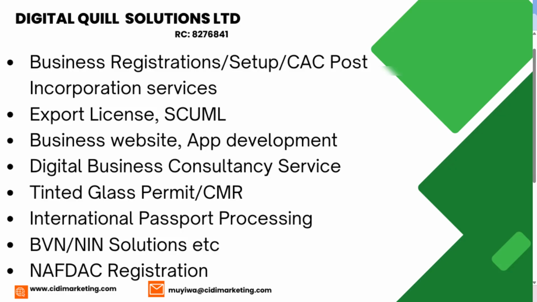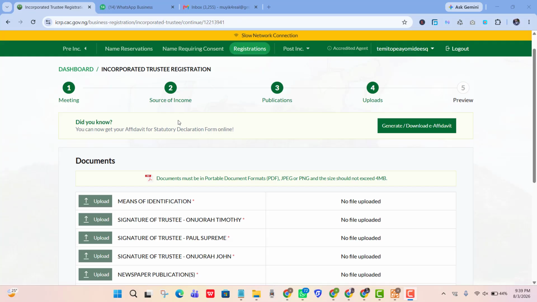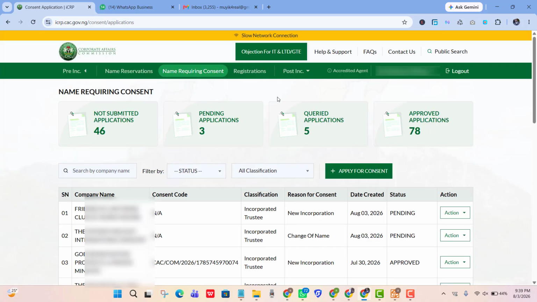Okay, so for this, it's simple. Of course, before you start talking of getting your trustees declaration, you must have finished the consent stage. Your name consent must have been approved, and then you would have had to wait for 28 days after your newspaper publication before you can come to this point. Okay, let me just show you. Of course, you know how to get to this point.